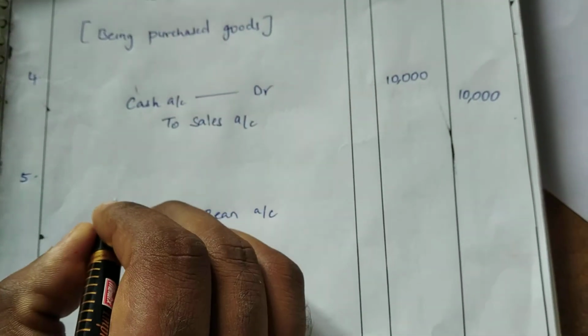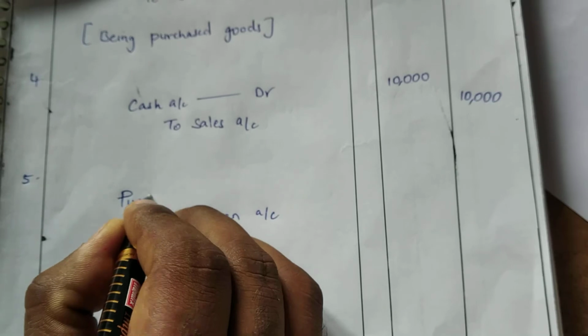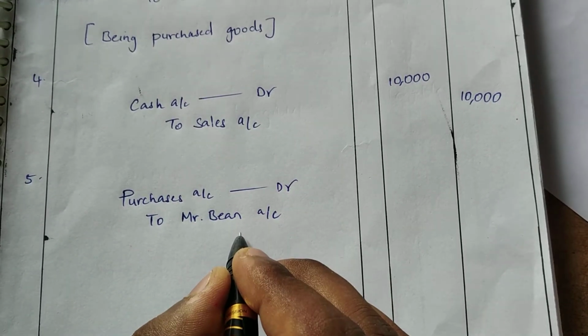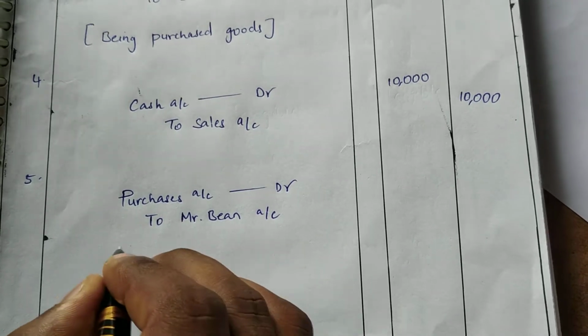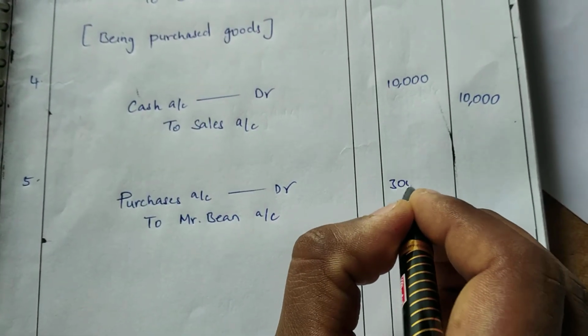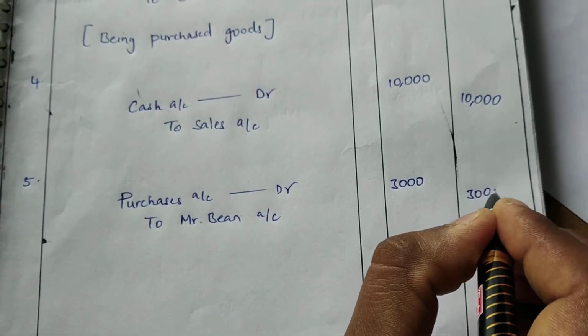So the journal entry is purchases account debit to Mr. Bean account. The amount is rupees 3000.